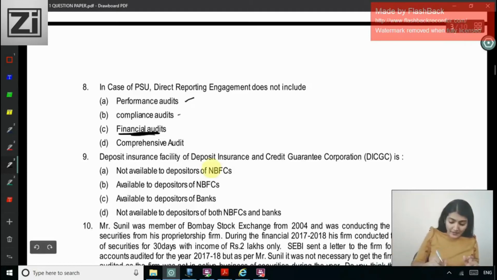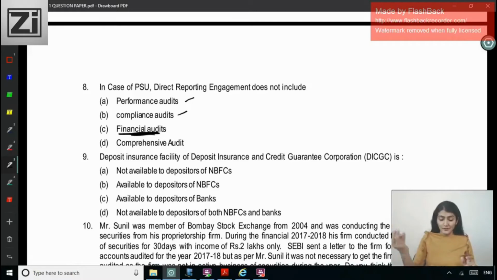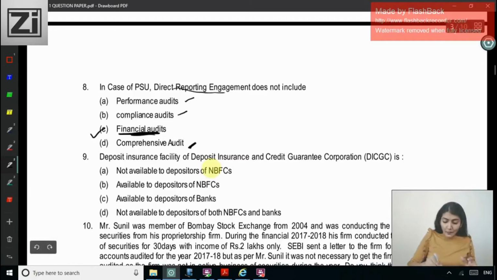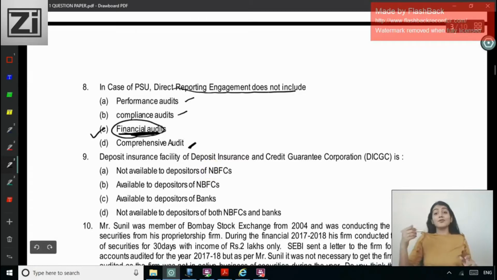All the other 3 are direct reporting: performance audit, efficiency, economy, effectiveness; compliance audit, where you check the subject matter against the criteria; and comprehensive audit, where again you are checking the efficiency, economy, effectiveness, similar to performance audit. That is why the answer is that direct reporting engagement does not include the financial audit, because financial audit is an attestation engagement.